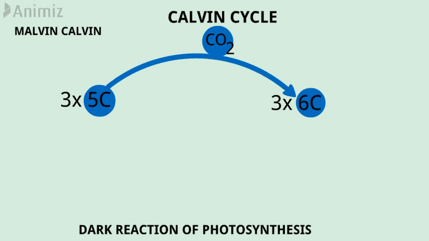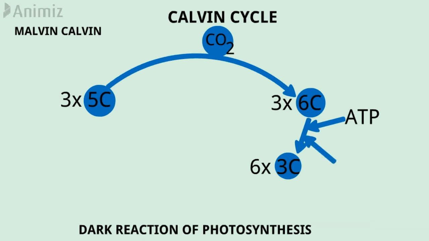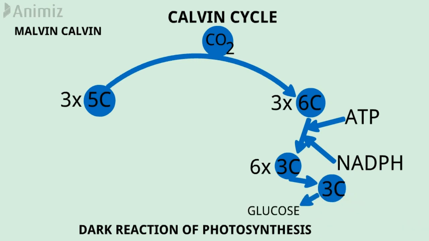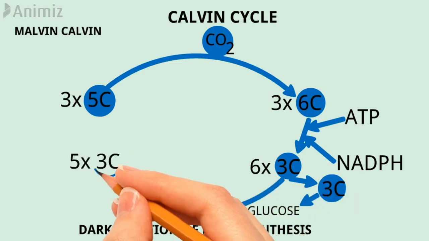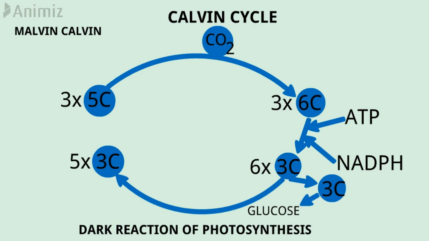These 3 carbon compounds are reduced to 3 carbon carbohydrates by using ATP and hydrogen from NADPH. The 3 carbon carbohydrates are used to manufacture glucose. Some 3 carbon carbohydrates are also used to regenerate the original 5 carbon compounds. This step also utilizes ATP. So this is all about photosynthesis.